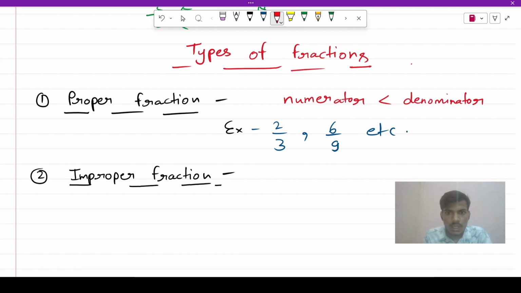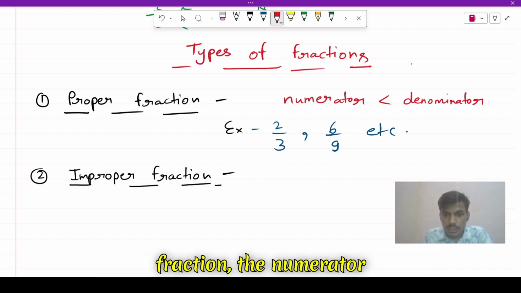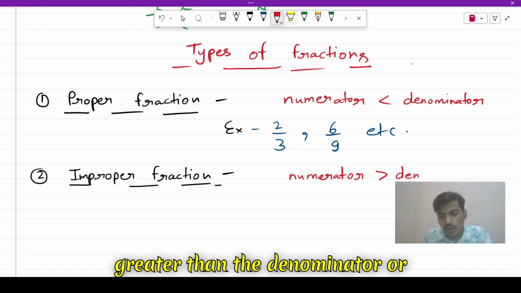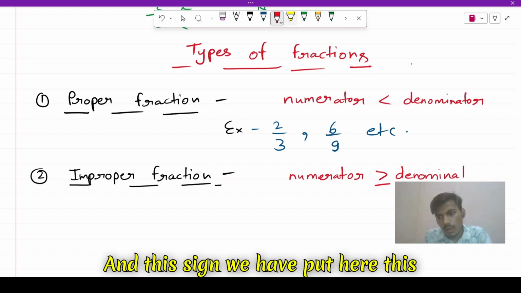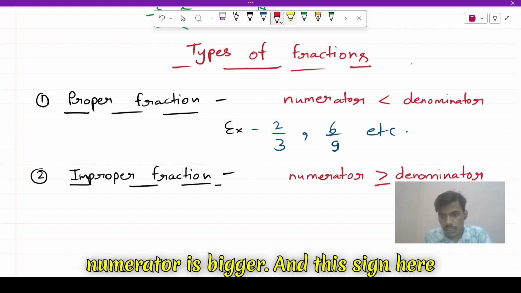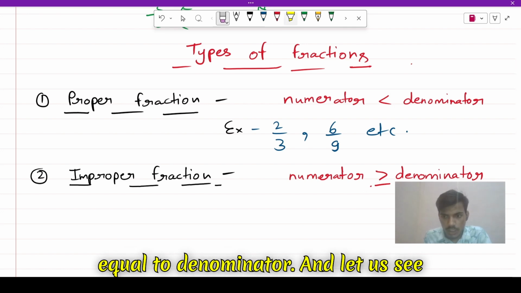So in an improper fraction, the numerator will be greater than the denominator, or equal to the denominator. This sign represents that the numerator is bigger, and this sign tells us that the numerator may be equal to the denominator.